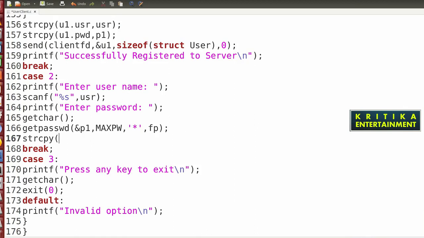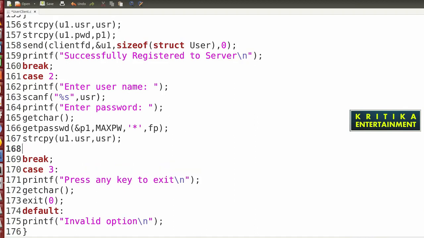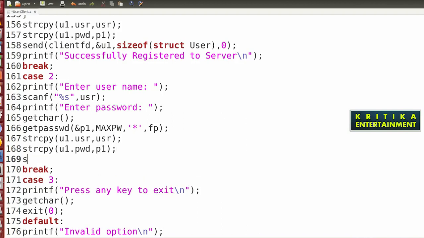Now u1.usr will be passed the usr. Then strcpy u1.pwd will be p1. Then what will we do? Send this. Suppose client fd.